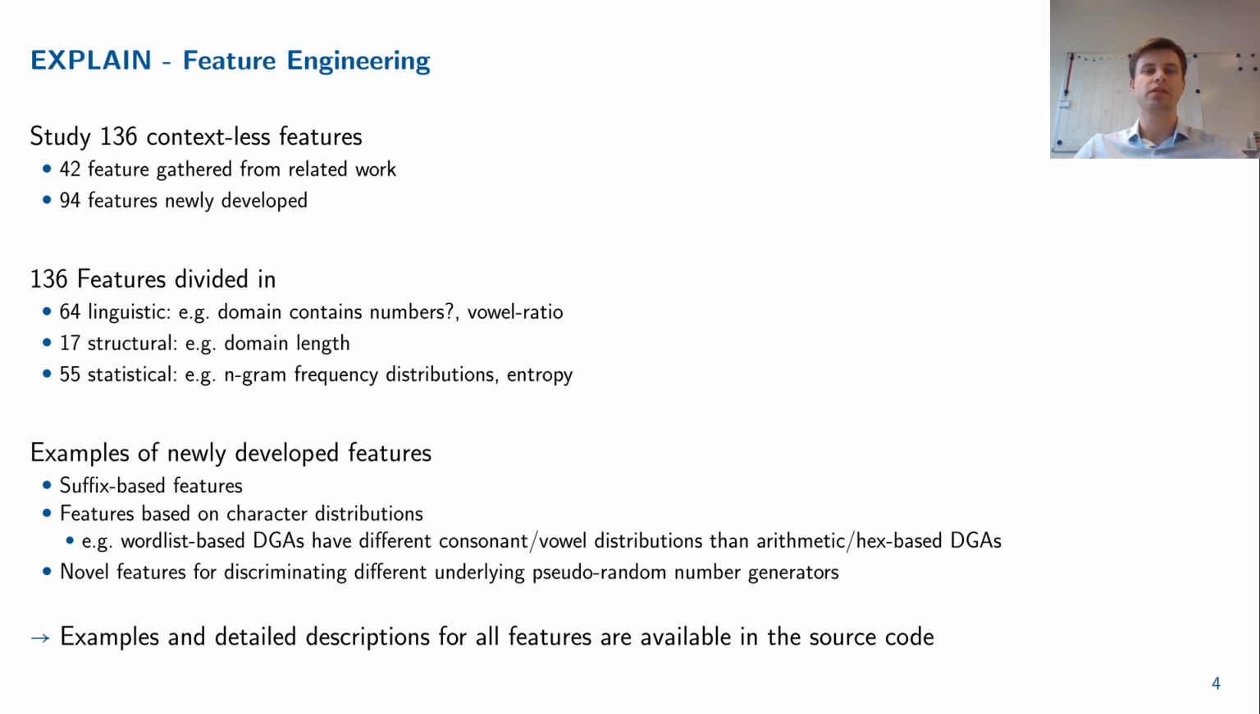Other features try to separate DGA families based on the character distributions, as, for example, word list-based families do have different consonant and vowel distributions in contrast to arithmetic and hex-based families. Additionally, we introduced novel features to discriminate different underlying pseudo-random number generators used by the DGA families for domain generation. Examples and detailed descriptions for all studied features can be found in the source code.